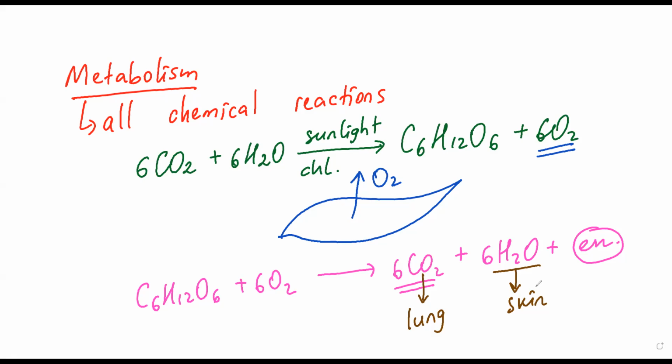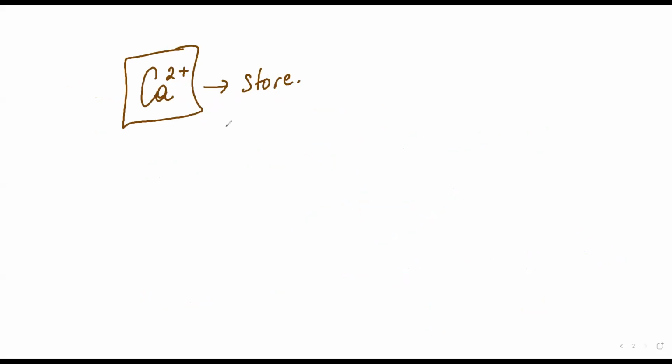What's the meaning of unneeded waste? Let's say that you drink milk, and you know that in the milk we have calcium. You store some amount of calcium, but there is an excess amount which there's no need to store. So if you release this unneeded amount of calcium through the skin or through the urine, this is also another example of excretion. So excretion also removes unneeded salts, unneeded minerals from the body.